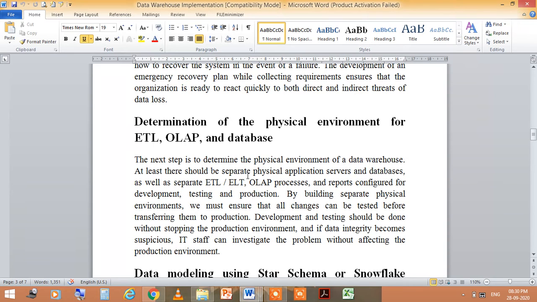By building separate physical environments, we must ensure that all changes can be tested before transferring them to production. Development and testing should be done without stopping the production environment, and if data integrity becomes suspicious, IT staff can investigate the problem without affecting the production environment.